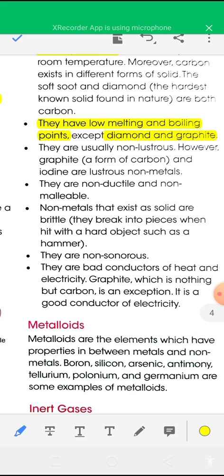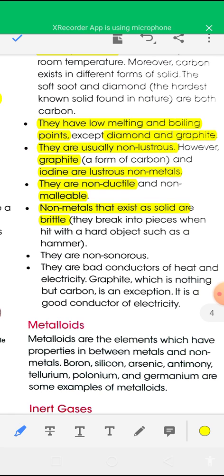Next point, non-metals are usually non-lustrous. However, graphite and iodine are lustrous non-metals. This is the exception. Non-metals are non-ductile and non-malleable. And next point, non-metals that exist as solids are brittle in nature, that is, they break into pieces when hit with a hard object such as a hammer.